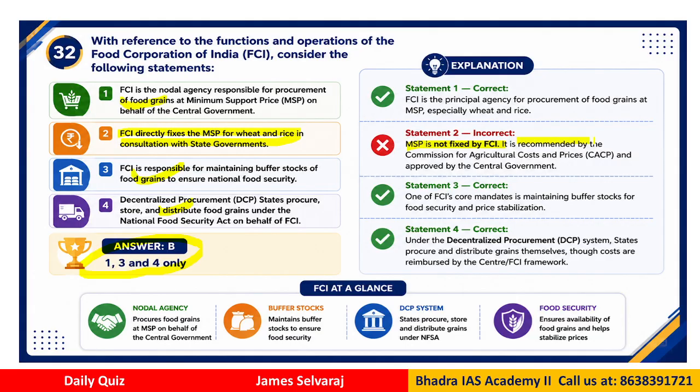It is actually recommended by the Commission for Agricultural Costs and Prices, and it is finally approved by the Cabinet Committee on Economic Affairs. Okay, so FCI cannot fix the MSP. Clear now? So therefore statement number 2 is wrong.